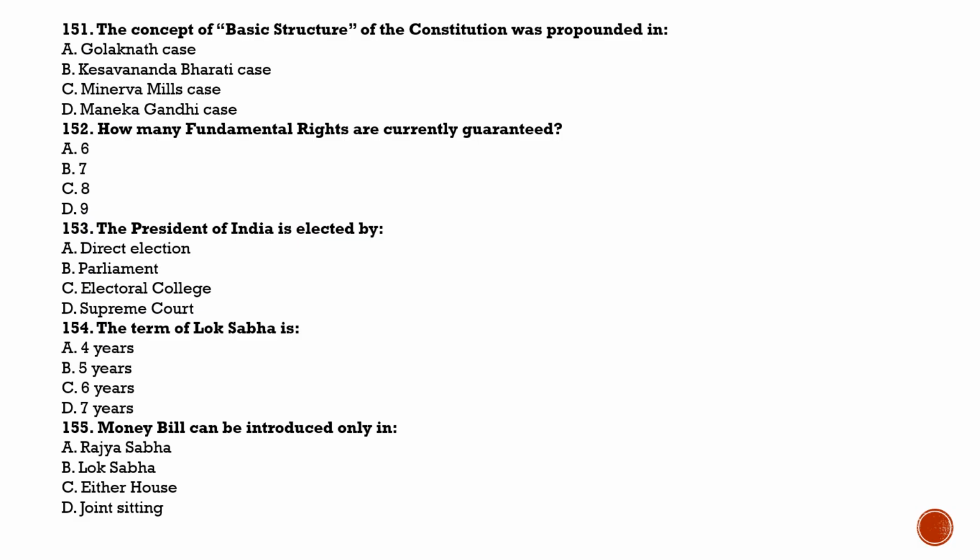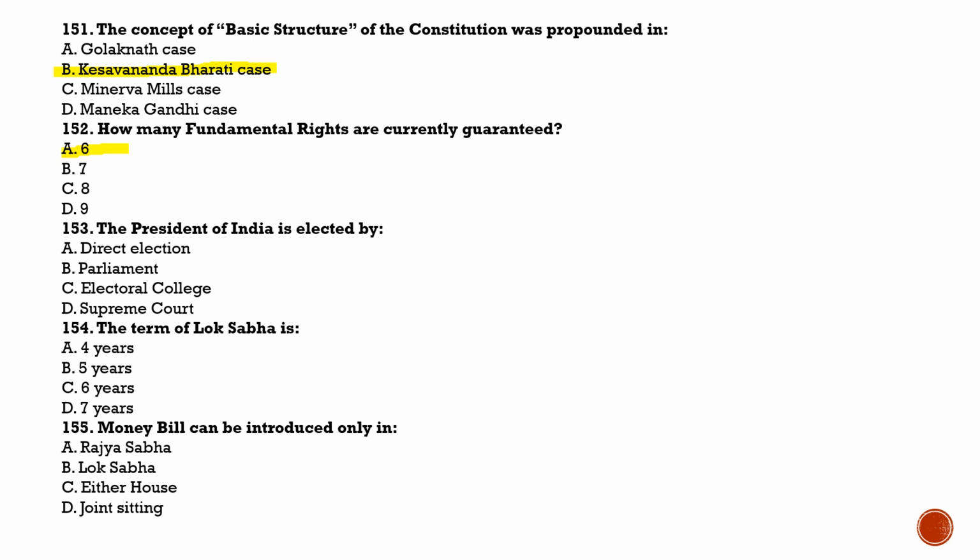Moving on to question number 151. The concept of basic structure of constitution was propounded in, and the answer for this is option B, that is Kesavananda Bharati case. Next is question number 152. How many fundamental rights are currently guaranteed? And the answer for this is option A, 6.